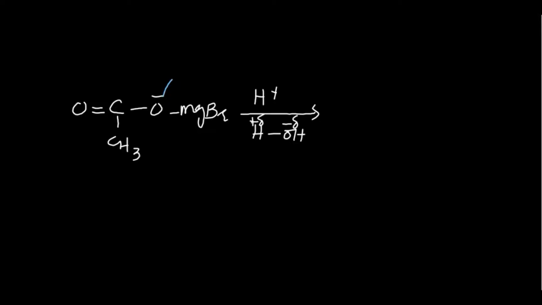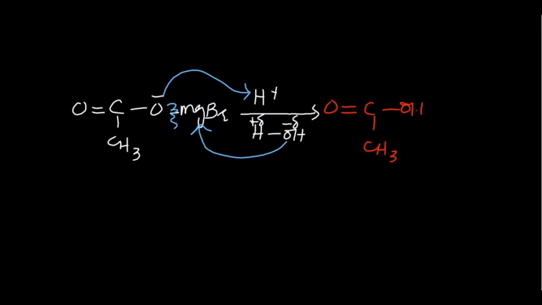This oxygen, with the help of negative charge, it will abstract this proton. It is protonated, right students? And the bonding electron density which is present between oxygen and magnesium, it is cleaved. Hydroxide ion of water with the help of negative charge will form sigma bond with this magnesium. So after the reaction we get the product, that is C double bond O, OH, CH3. This product is formed, as well as we have hydroxy magnesium bromide. Hydroxy magnesium bromide. Identify this product, students.